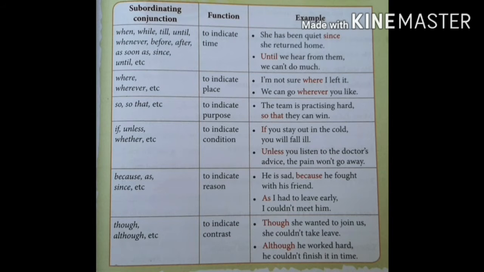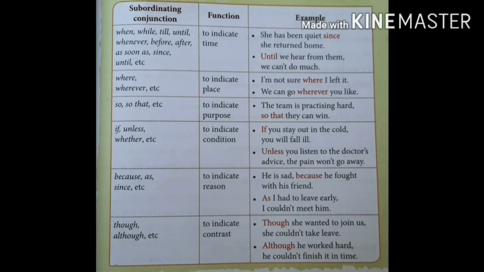And one more example is, until we hear from them, we can't do much. Here they used until as a subordinating conjunction. Usually the subordinate clause comes before the main clause. We use the conjunction before the subordinate clause. Now we move to the place. Where and wherever, these two are used to indicate the place.